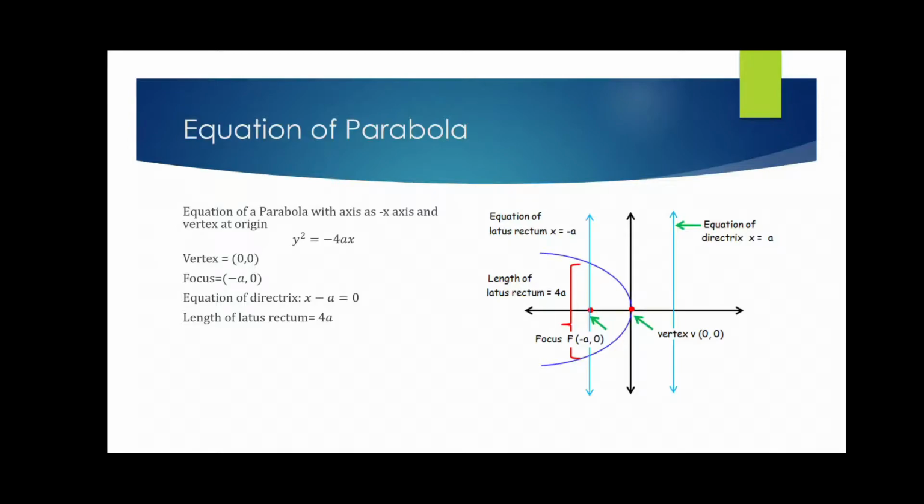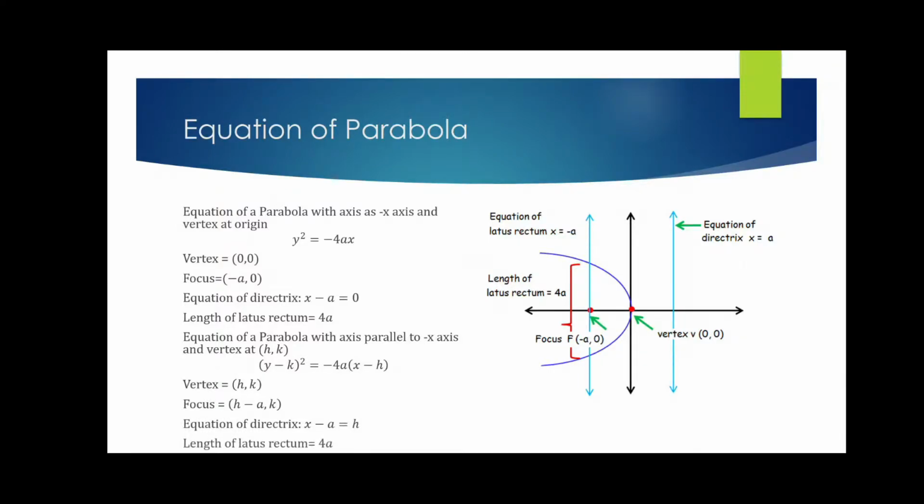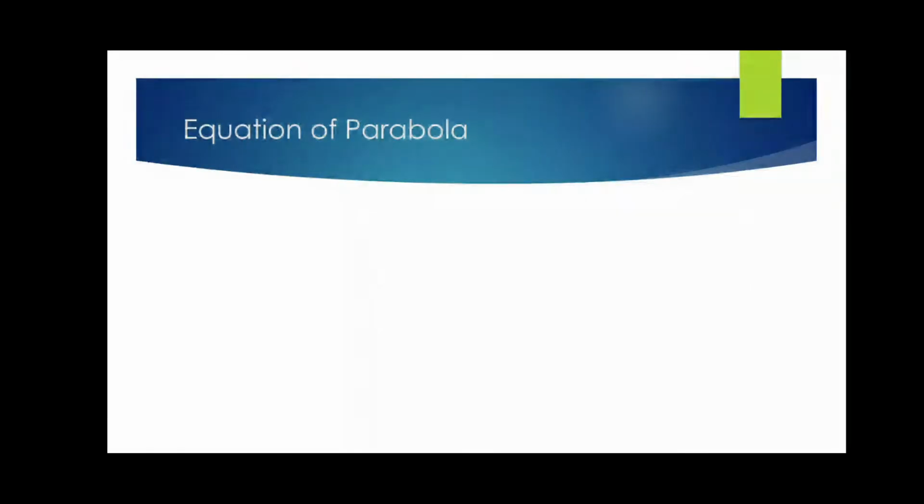Now let us move to the next part, that is, if the vertex is at h comma k and the axis is parallel to the negative x-axis. In that case, the equation will be all the same, but there will be x minus h and y minus k. And similarly, the vertex will be this, the focus will be this and this. Similarly, there are other 2 cases. So let us just go through those cases.